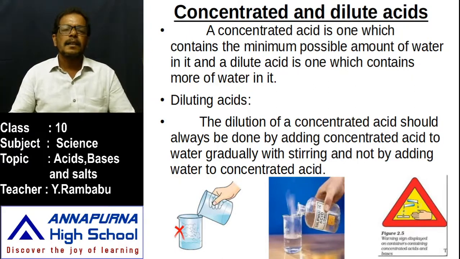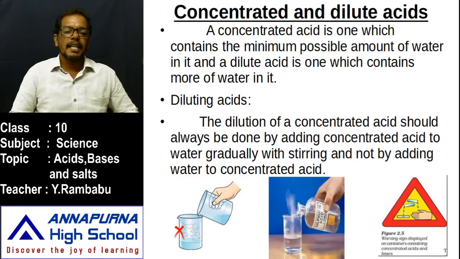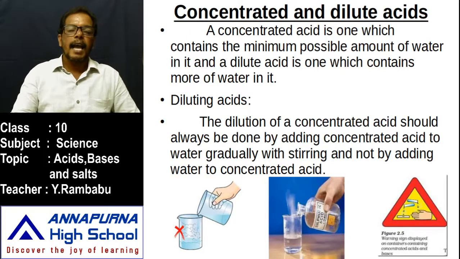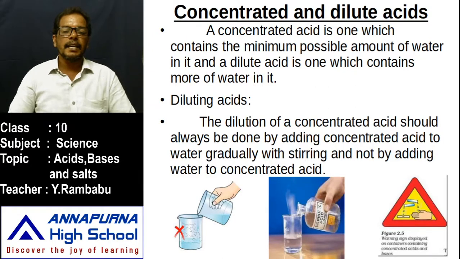Why? This mixing of acid with water is an exothermic reaction, highly exothermic. Already we have learned what an exothermic reaction is. If heat is evolved during a reaction, then it is called an exothermic reaction. That means this dilution of acids, mixing of acid with water, is highly exothermic. That's why while diluting acids, always add acid to water, drop wise, as shown in the figure.